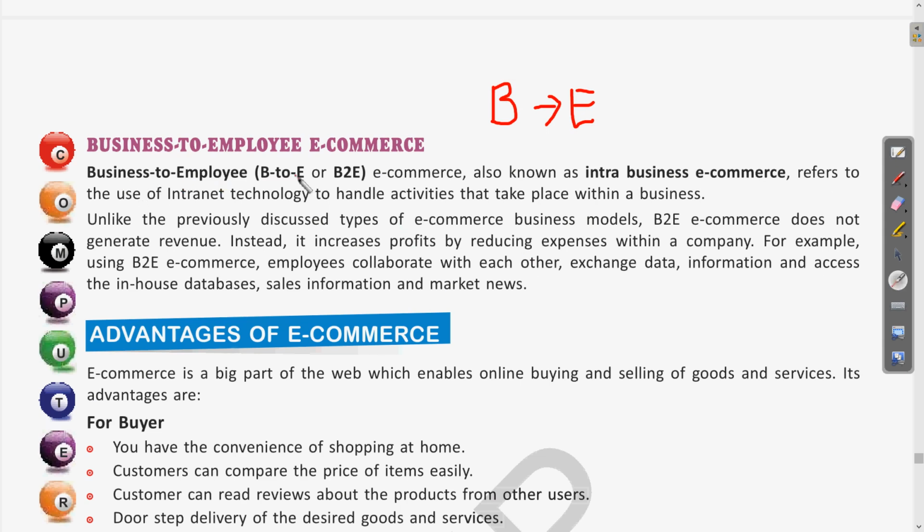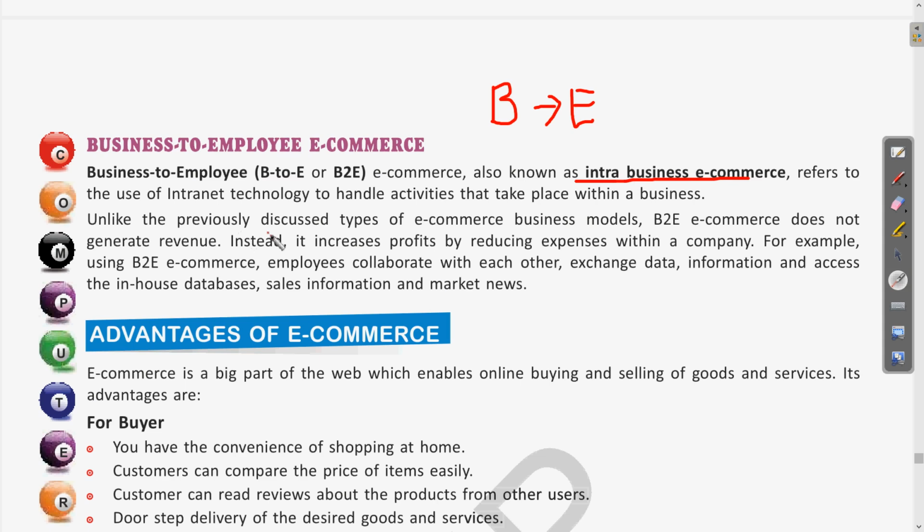In business to employee e-commerce, which is also known as intra-business e-commerce, we refer to the use of internet technology to handle activities that take place within a business. Intra-business means actually in the business itself. If there is a manufacturing company or a business firm, and the commerce is being performed within that company, then this model will be called business to employee. Let us see the further features.